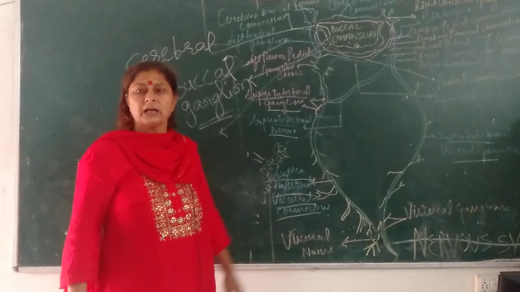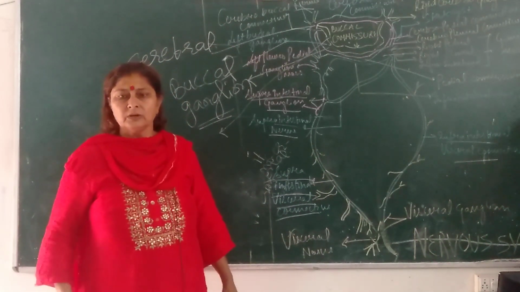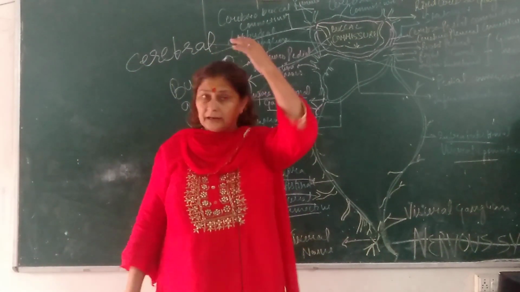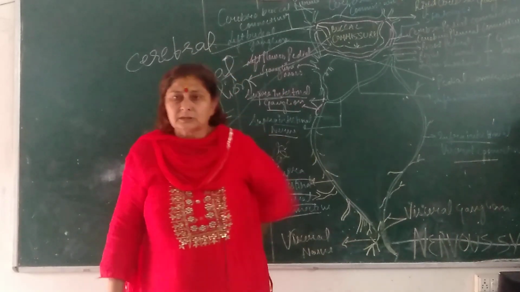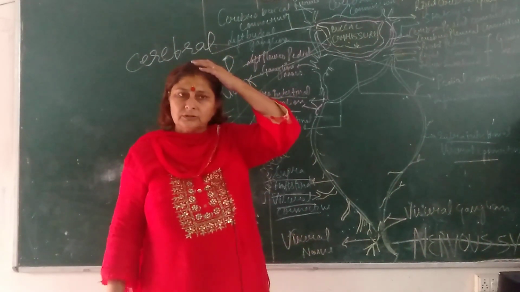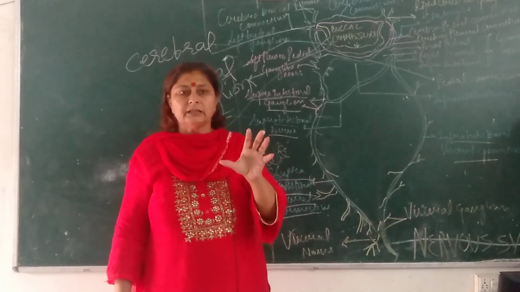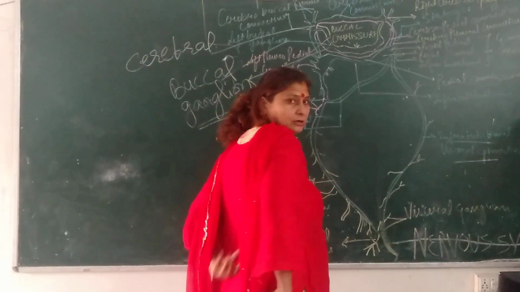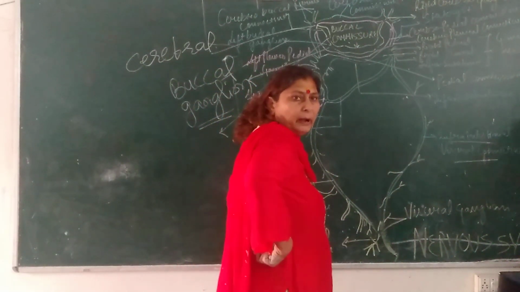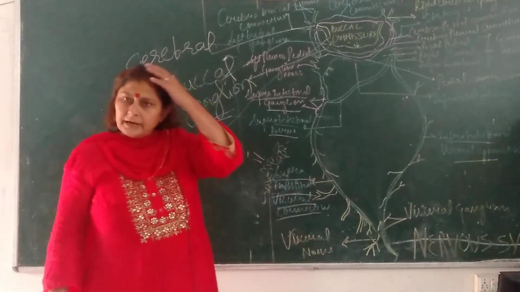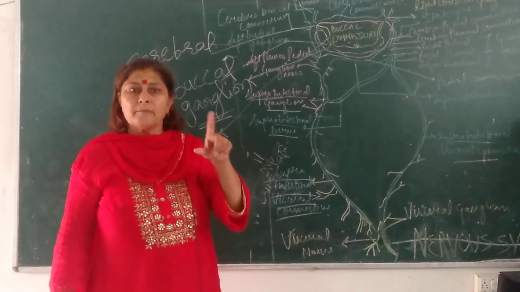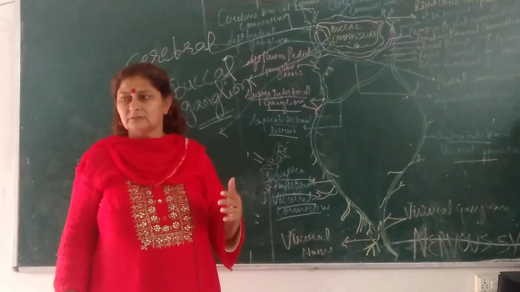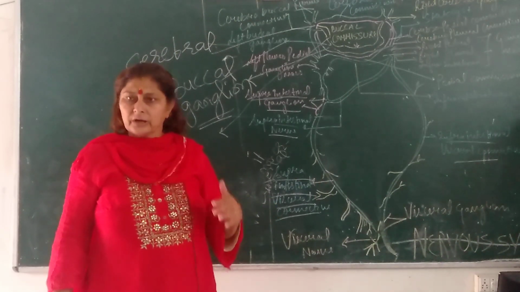Just as the central nervous system in our body is the brain and spinal cord, the nerves which arise from the brain are called the cranial nerves, and those which arise from our spinal cord are called the spinal nerves. Here the brain is equivalent to ganglions.